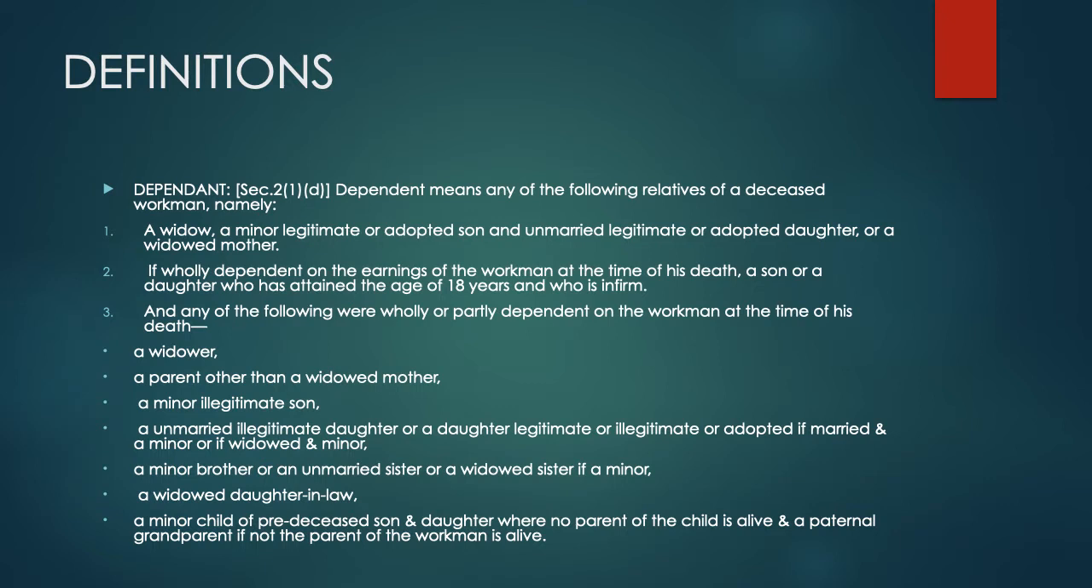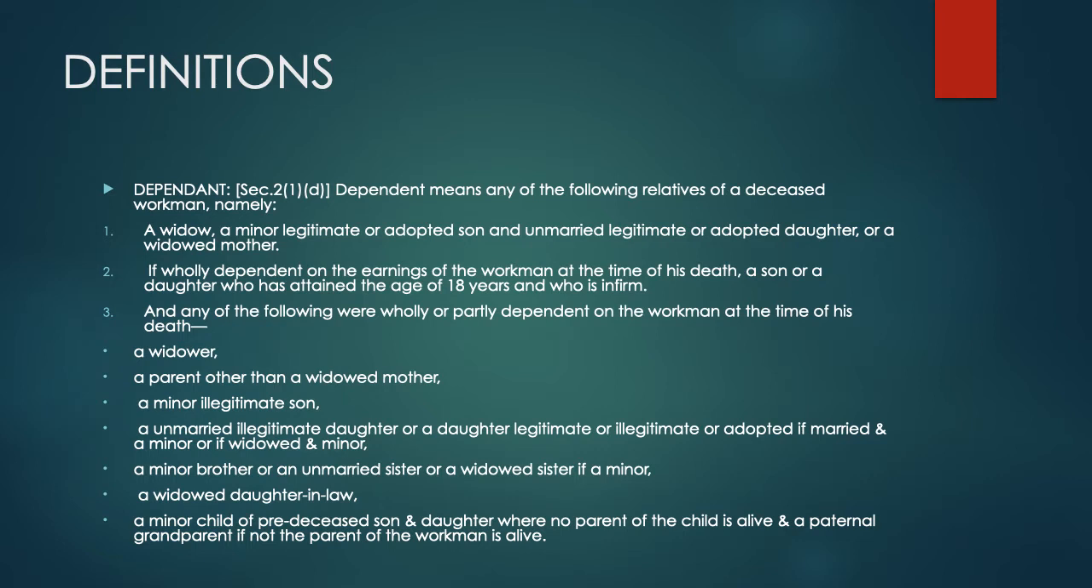So here are certain definitions that are mentioned and stated in section 2 of the Workmen's Compensation Act 1923. So the first one is dependent. Who is a dependent? Section 2 clause 1 subclause D states the meaning of dependent. So dependent means any of the following relatives of the deceased workman. So there is a deceased workman and the following people will be that deceased workman's dependent. First, a widow, a minor legitimate or adopted son, an unmarried legitimate or adopted daughter, or a widowed mother.